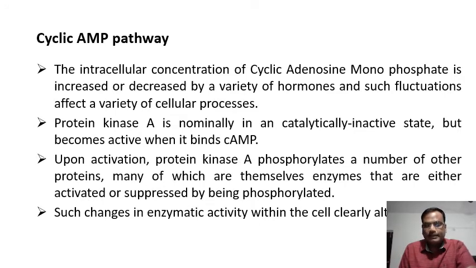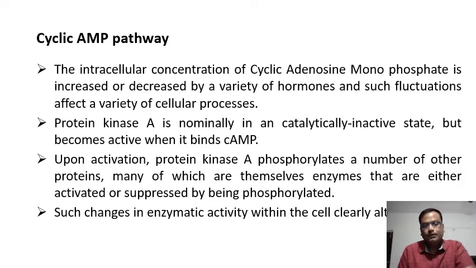Now, how does the cyclic AMP pathway work? The intracellular concentration of cyclic adenosine monophosphate is increased or decreased by a variety of hormones, and such fluctuations affect a variety of cellular processes.